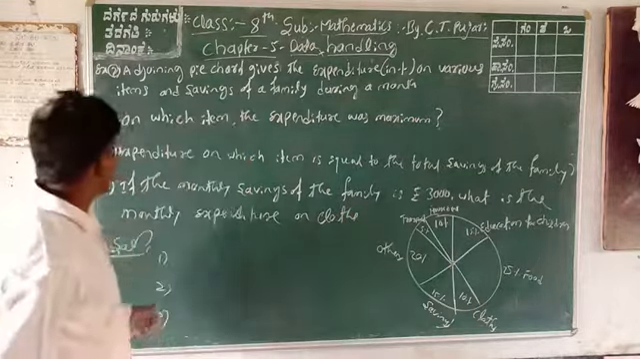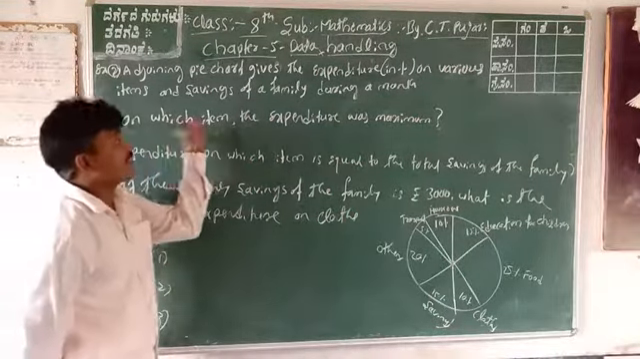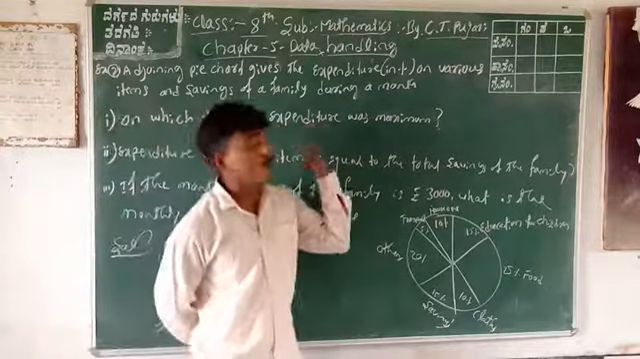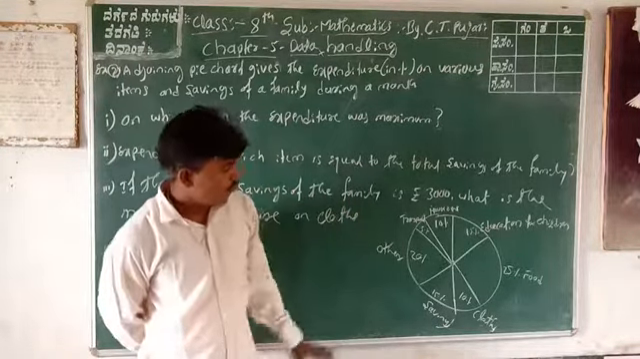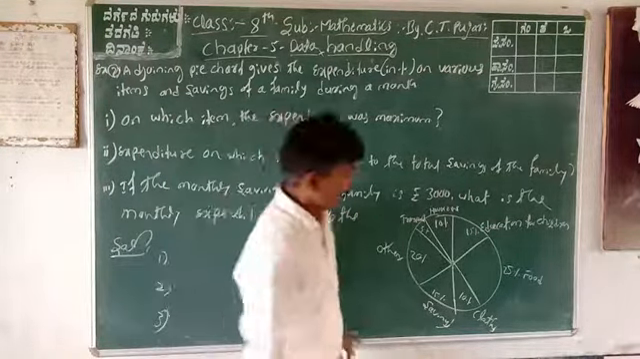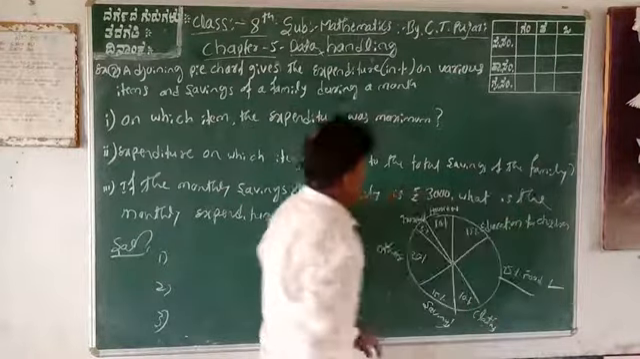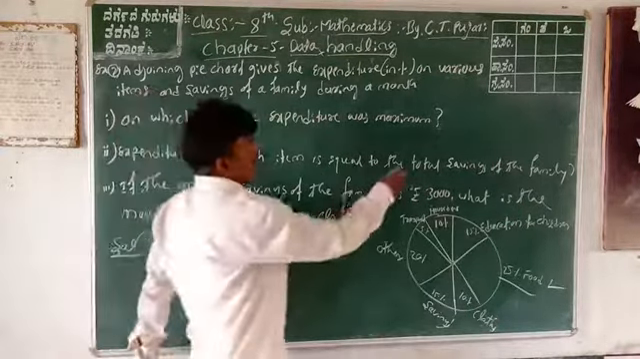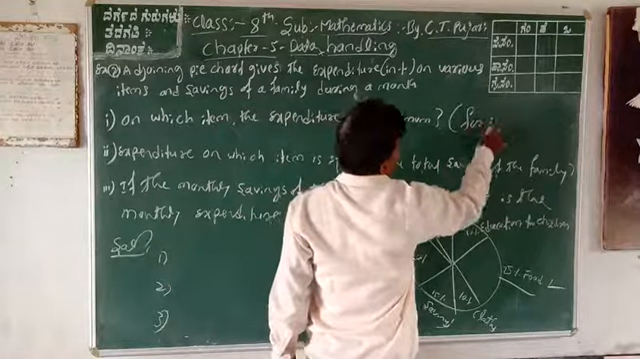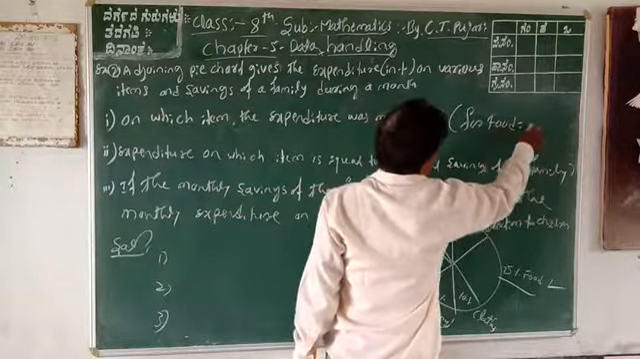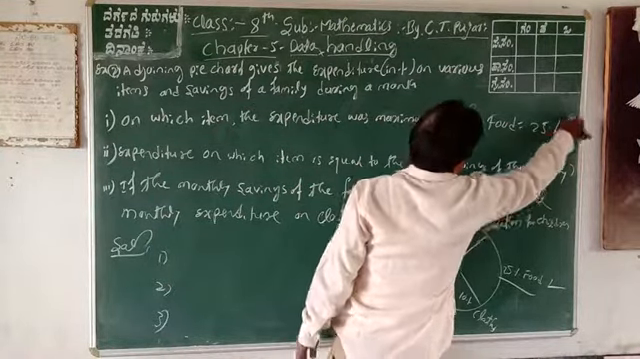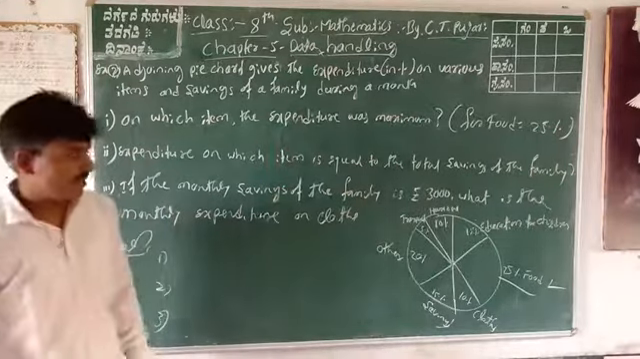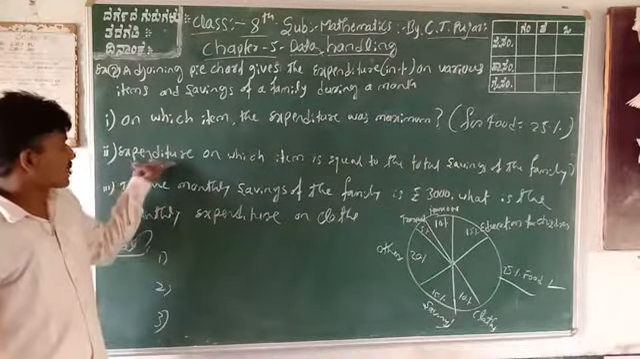Okay. The question is what? First question: on which item is the expectation more, or maximum? Only food is more. The answer is food. For food, how much is it? 25% is expenditure. 25%.